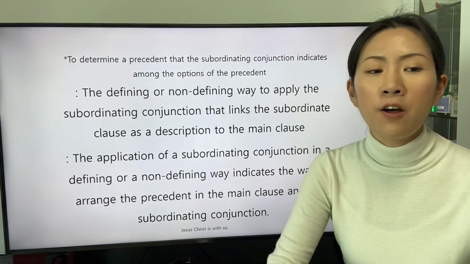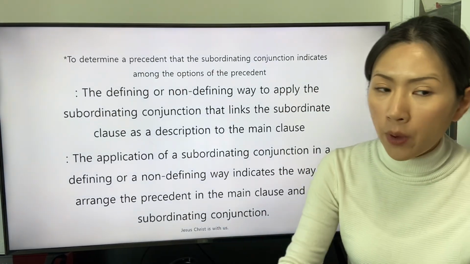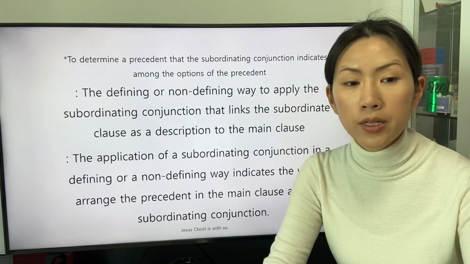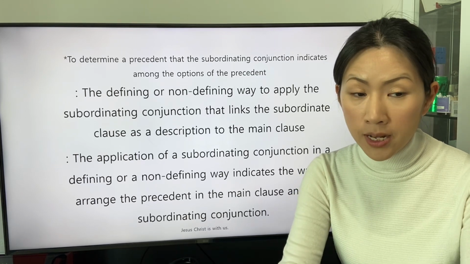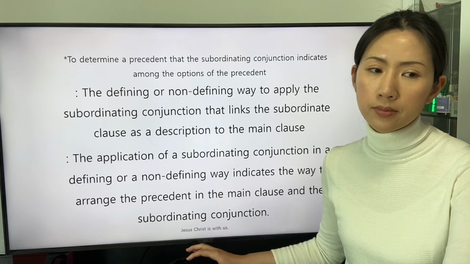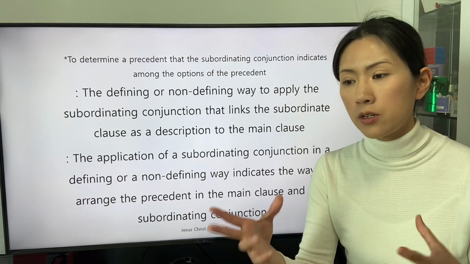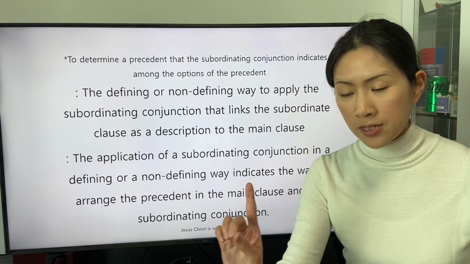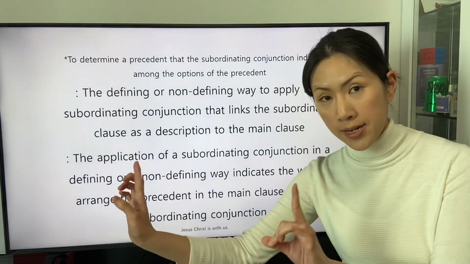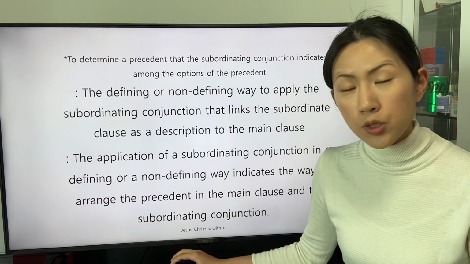The application of a subordinating conjunction in a defining or a non-defining way indicates the way to arrange the precedent in the main clause and the subordinating conjunction. Based on the fact that the subordinate clause is a description for the precedent, we will start to deal with the two ways.